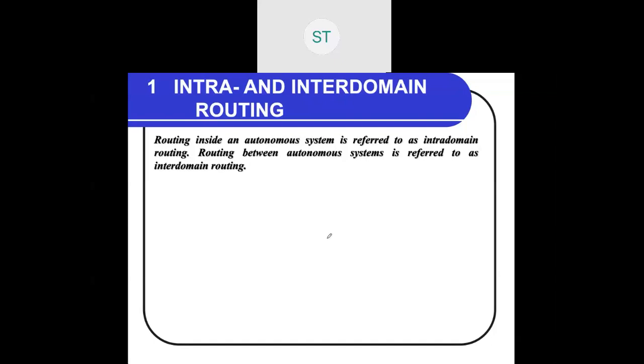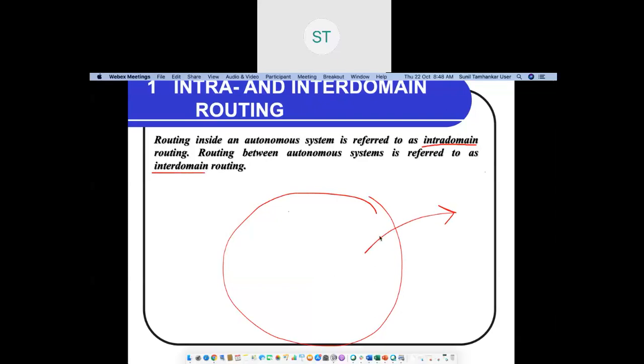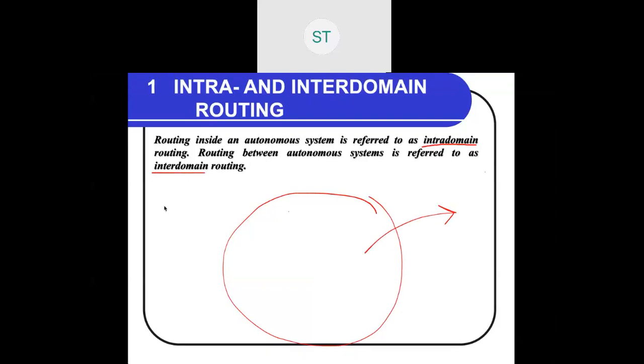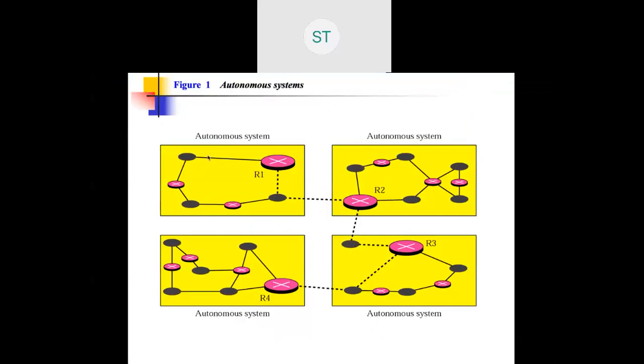But once the packet goes outside, it will get connected to another autonomous network. So there are two routings. One is called intra-domain routing, which is within the network. Once the packet goes outside, we call it inter-domain routing, from one domain to the other domain. So this is an autonomous system, so all the routers get connected, the packet gets forwarded like this, and it reaches the destination. So autonomous systems 1, 2, 3, 4 are connected.